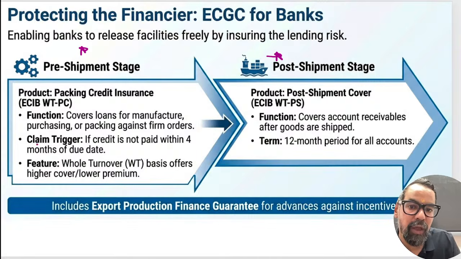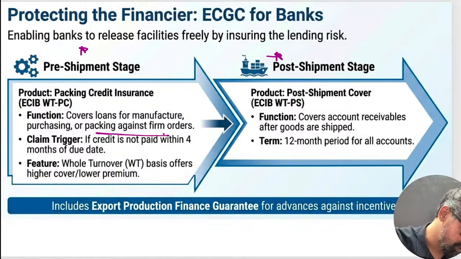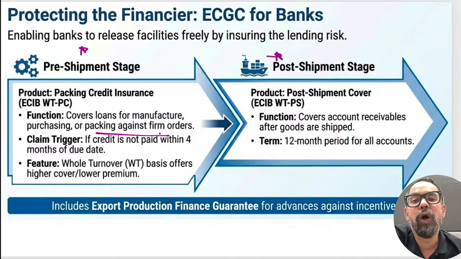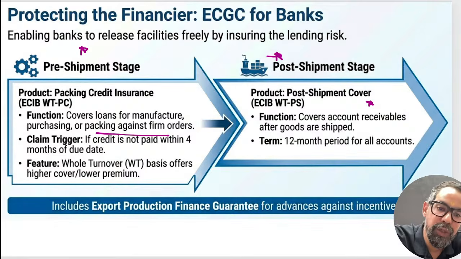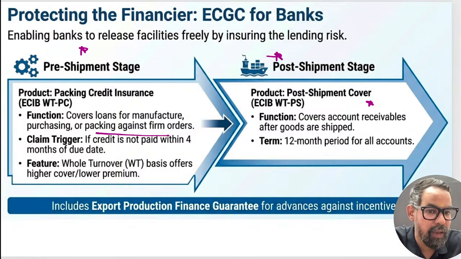In pre-shipment, we cover the loan for manufacturing. If our bank has given some sort of packing credit loan to some exporters, that loan gets insured by the ECGC, right? And in case of post-shipment, we have discounted the receivables. In that particular case, we have a post-shipment cover, ECIB WTPS, that is the case.